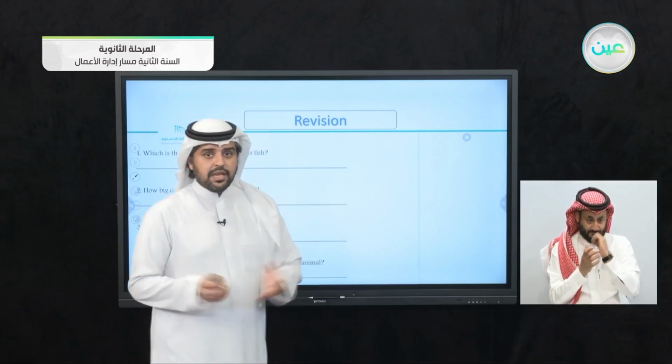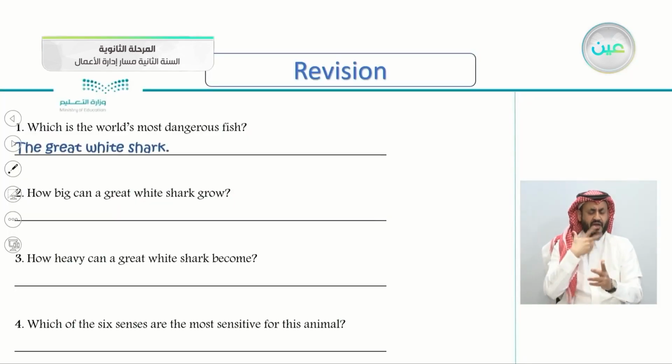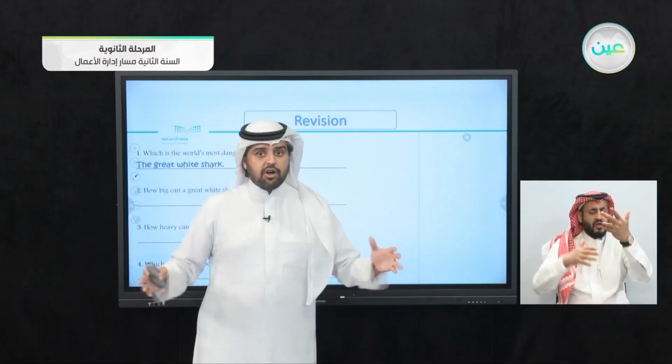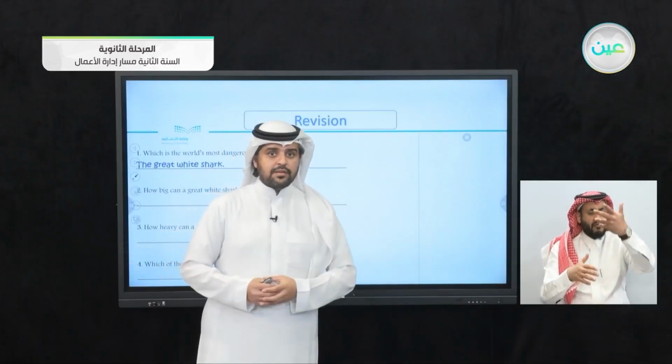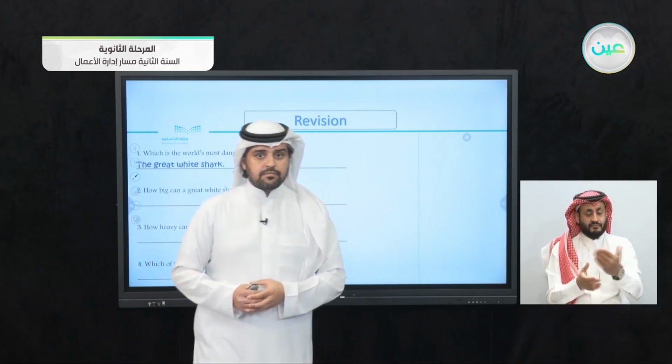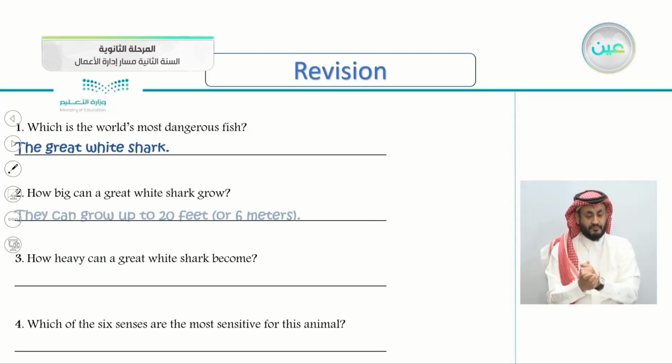I think this is an easy question. Of course, it is the great white shark. How big can a great white shark grow? So let's see the correct answer here. They can grow up to 20 feet or 6 meters.